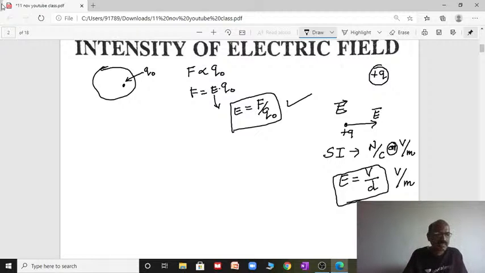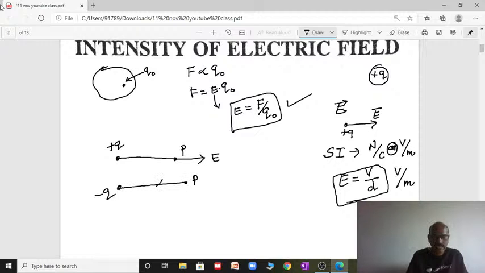This is very important. If the charge is positive, and I consider one point P, this charge produces electric field, the point P is within it, so it experiences a field, and the direction of electric field will always be from positive, away from the charge Q. If the charge Q is negative, then at point P the electric field will always be directed towards the charge.